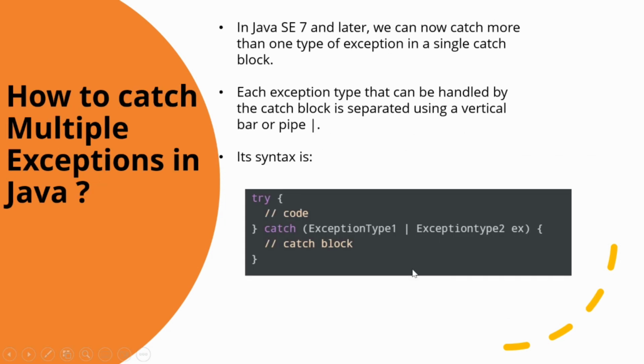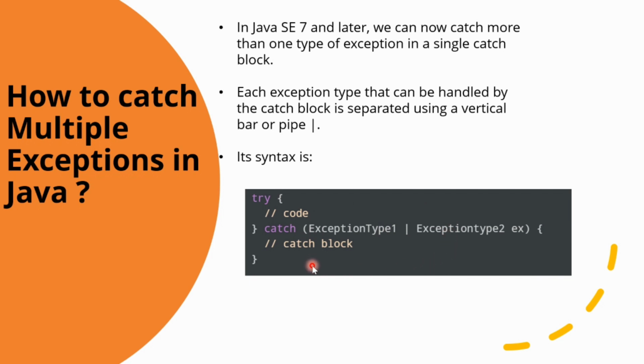The next question is how to catch multiple exceptions in Java. Now before Java 7, we had to write multiple exception handling code for different types of exceptions, even if there was code redundancy. So in Java 7 and later, we can now catch more than one type of exception in a single catch block. Each exception type can be handled by the catch block, which is separated using a vertical bar or pipe. See, all the exceptions are handled in this catch block, and they are separated by the pipe. Its syntax is defined over here.